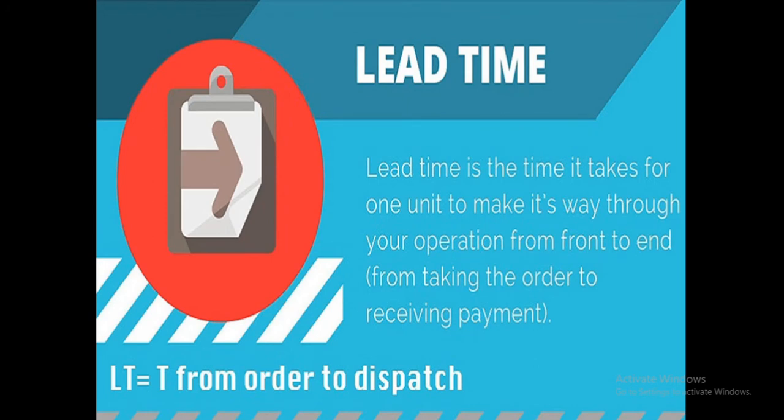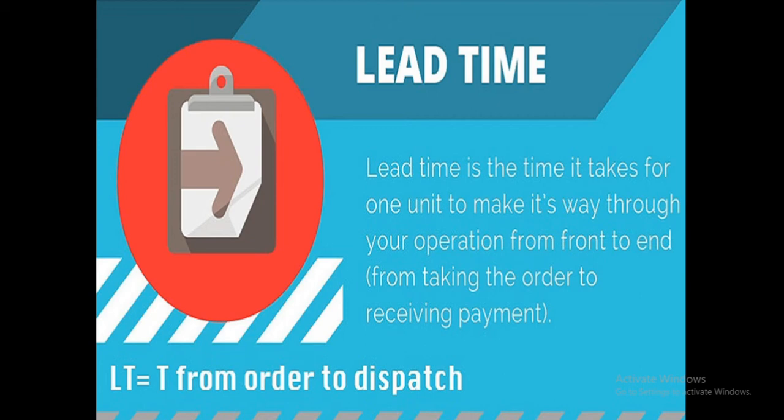Lead time is the time it takes for one unit to make its way through your operations from front to end. So lead time equals time from order to dispatch. So our total ultimate time from order to dispatch to the customer, that is lead time.